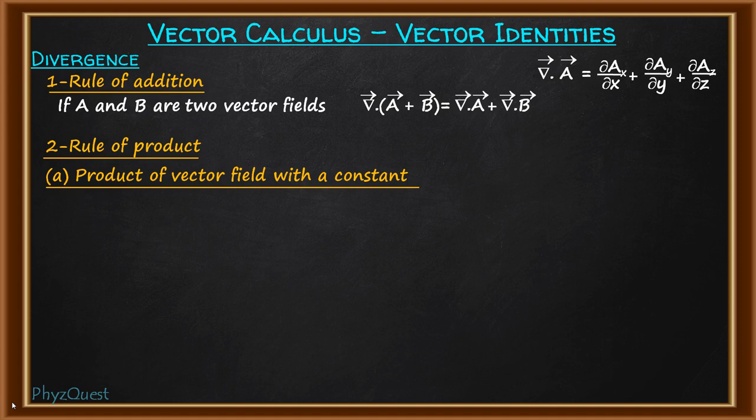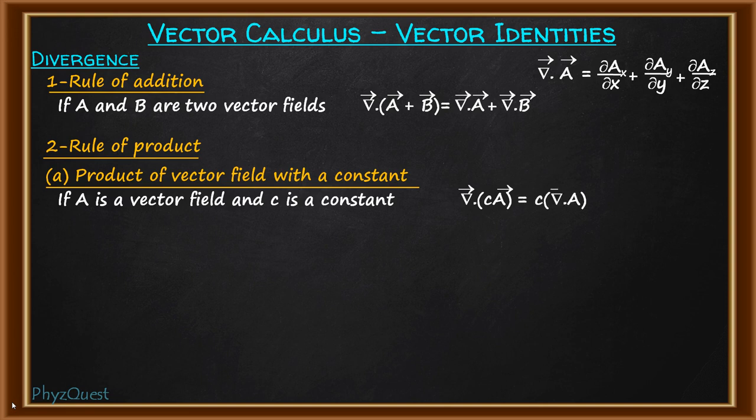When we have a vector field A which is multiplied with a constant c, and then the divergence operator acts on such a product, the divergence of c vector A will be equal to, since it's a constant, the constant will come outside and divergence will act directly on vector A. So this will be equal to c into divergence of A. So this is the first rule.